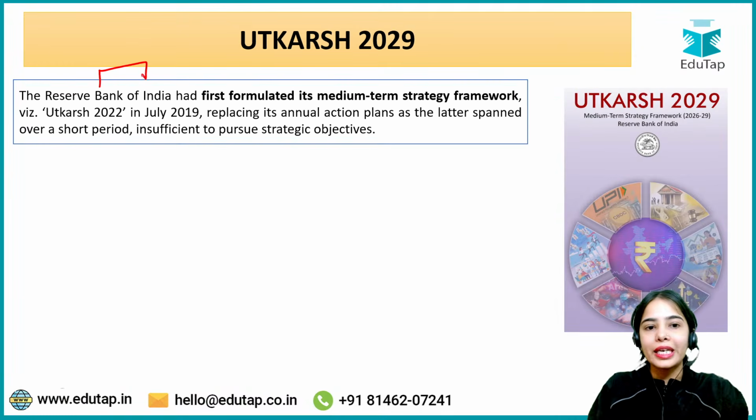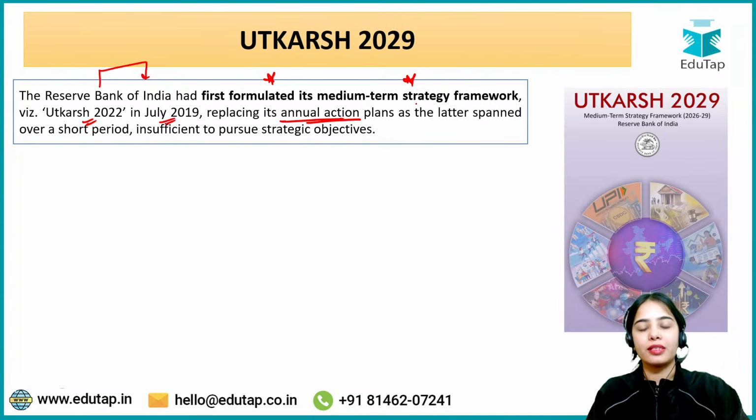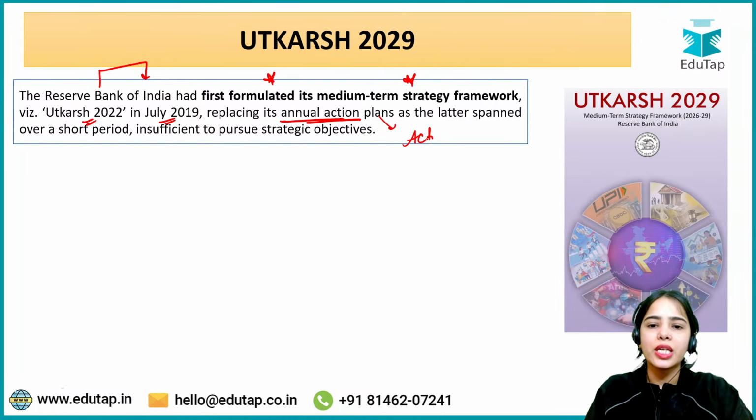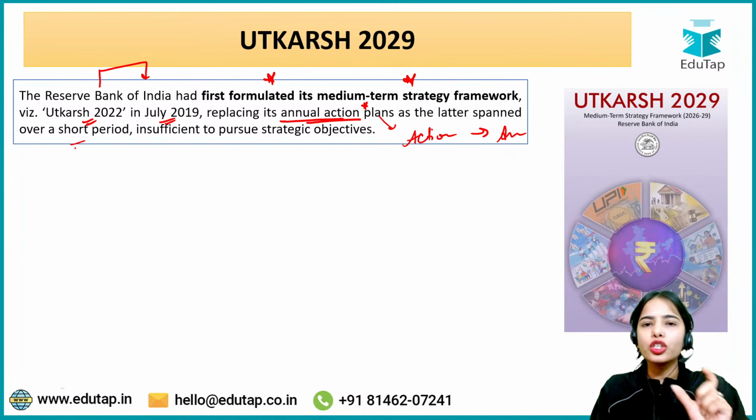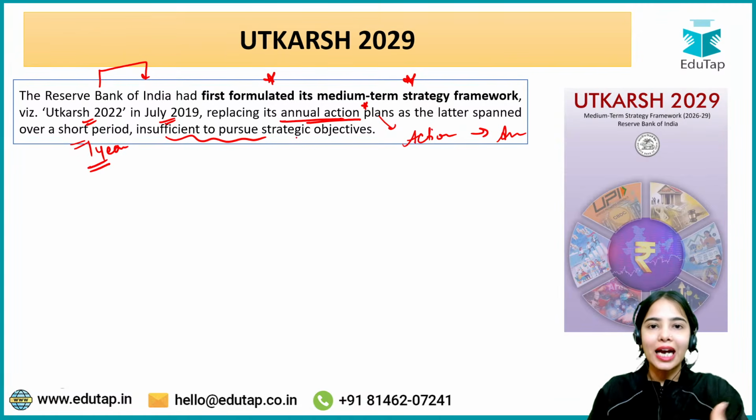Now, the Reserve Bank of India had first formulated its medium-term strategy framework, Utkarsh 2022, in July 2019, replacing its annual action plans. So before 2019, there were annual action plans in which RBI used to lay down what action the RBI should be taking on an annual basis. You have to understand that the annual action plans were for a short period, only one financial year, so they were insufficient to pursue strategic objectives that used to take time.